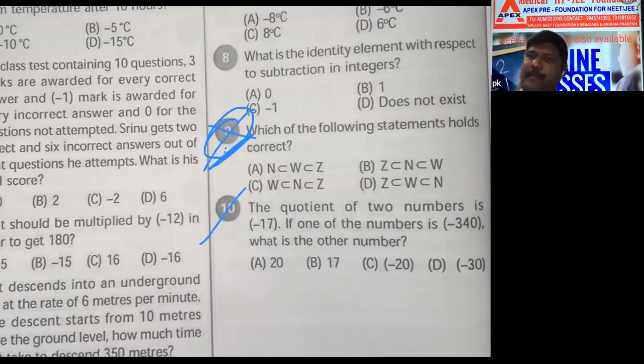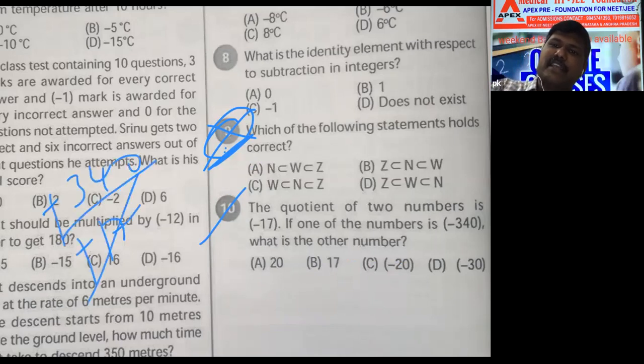The quotient of two numbers is minus 17. If one of the numbers is minus 340, what is the other number? LCM: minus 340 by minus 17. One minus cancels, 17 here 20 times. Which option? A.